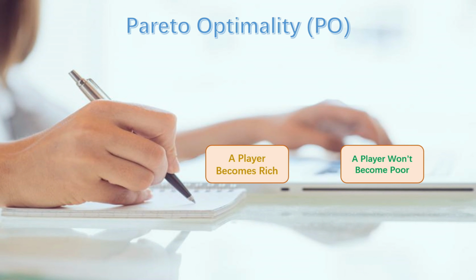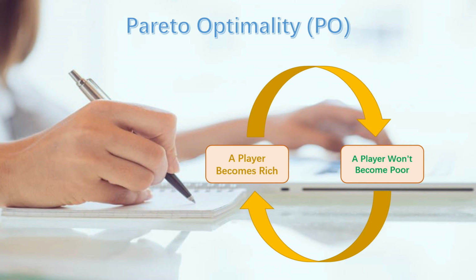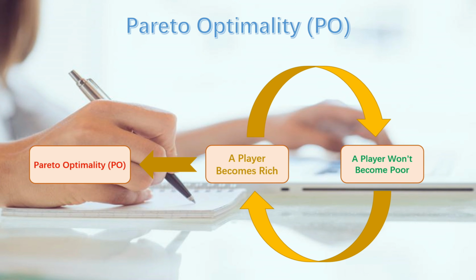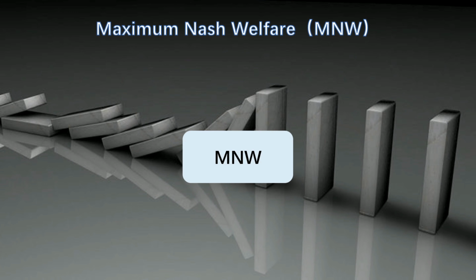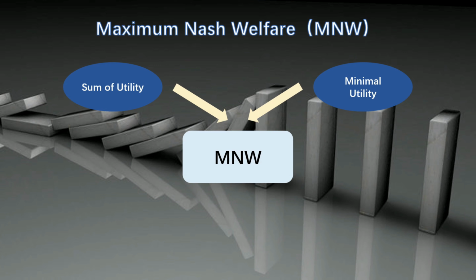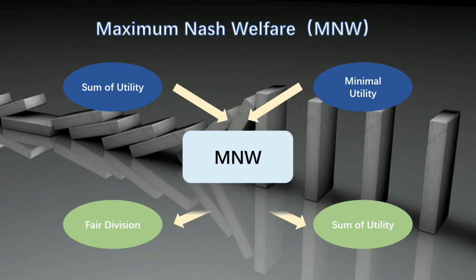What's PO? If it's impossible to make one player richer without making another player poorer in economics, this situation is called PO. What's MNW? Nash welfare, NW, is simply the geometric mean of the utilities of the agents. The purpose of MNW is that it achieves a certain balance between the maximum utility and the minimum utility. Although MNW itself is not a fair division concept, it's closely related to fair division and EF1.